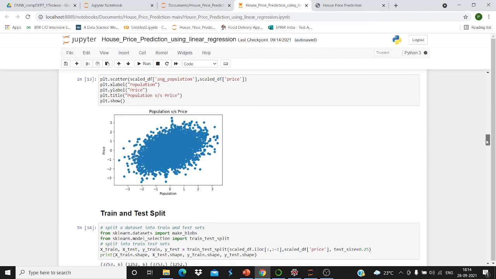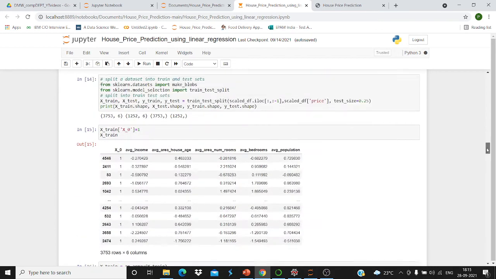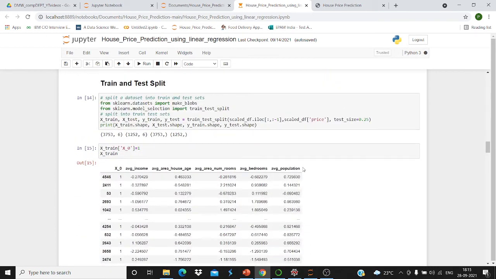Similarly, population versus price graph. So we have plotted all the graphs. So now the main thing in a machine learning project is training and test splitting of data.